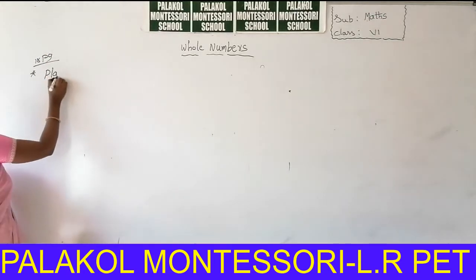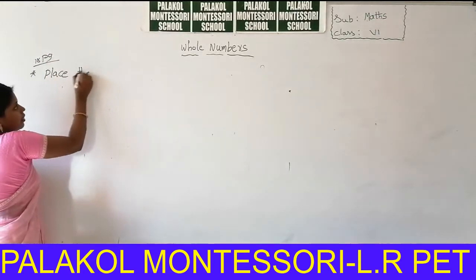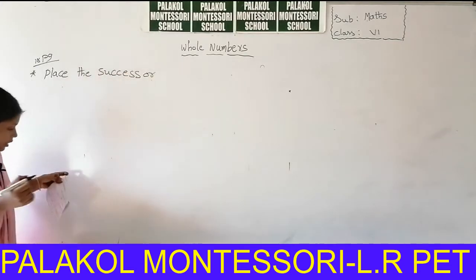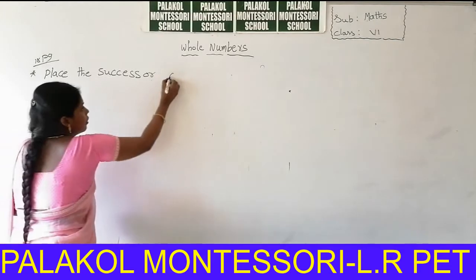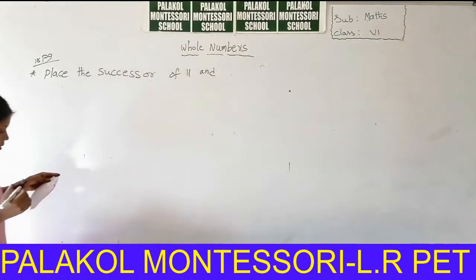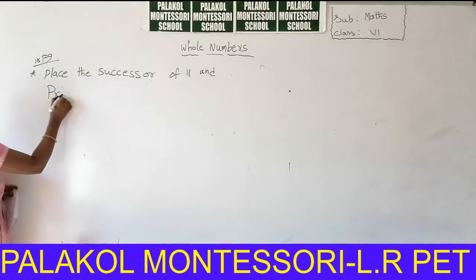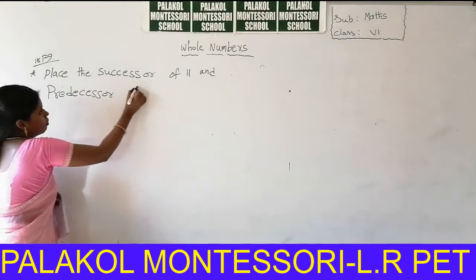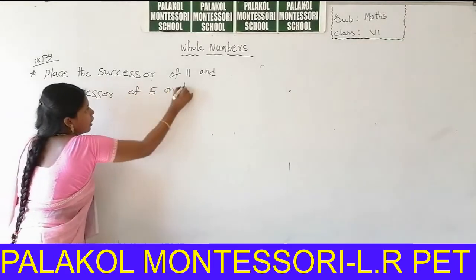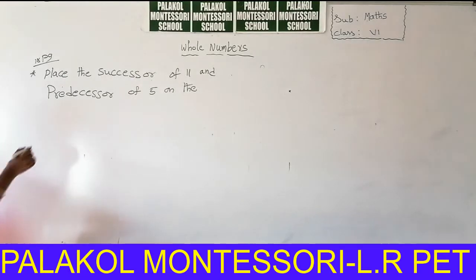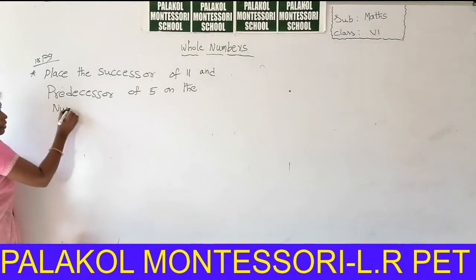Place the successor of 11 and predecessor of 5 on the number line. Place the successor of 11 and predecessor of 5 on the number line.